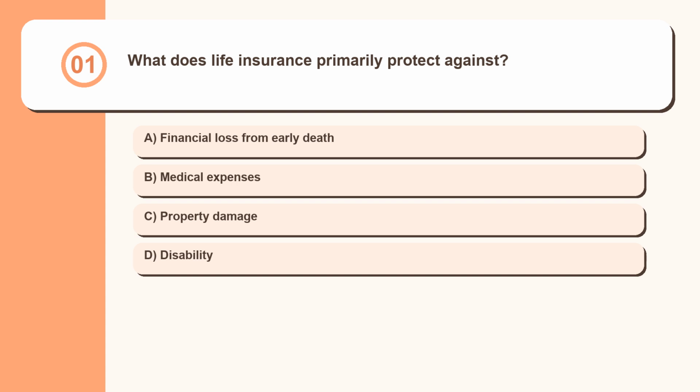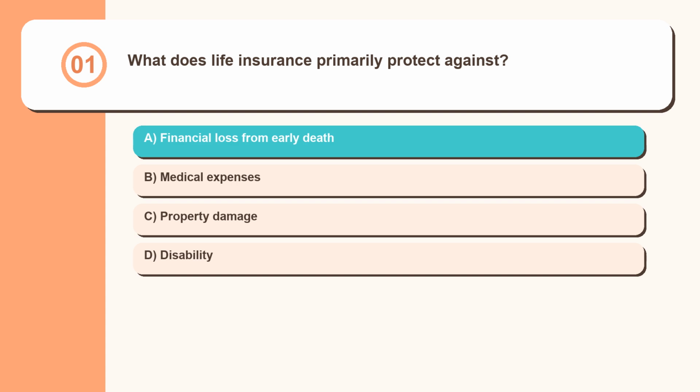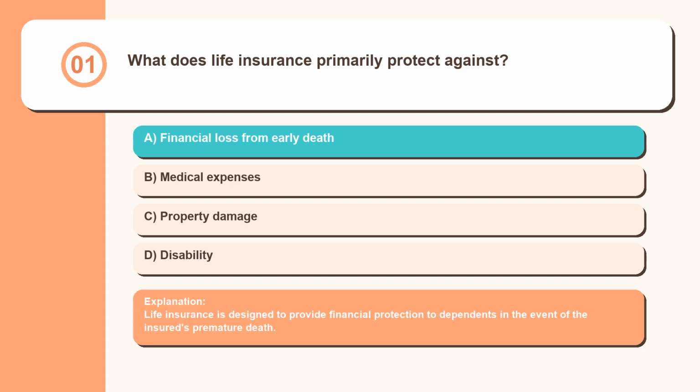Question 1. What does life insurance primarily protect against? Financial loss from early death, medical expenses, property damage, disability. Life insurance is designed to provide financial protection to dependents in the event of the insured's premature death.